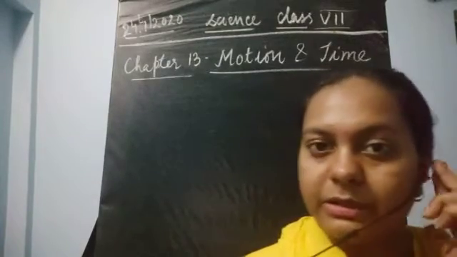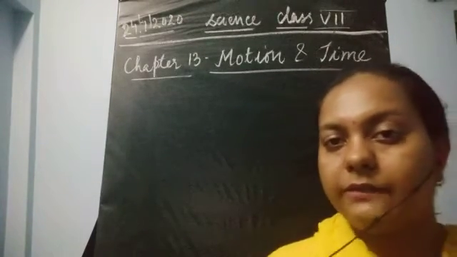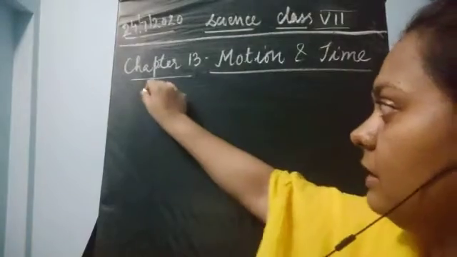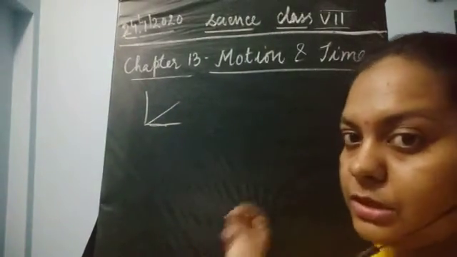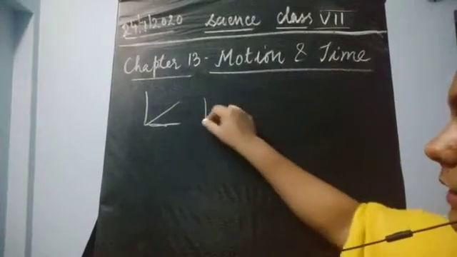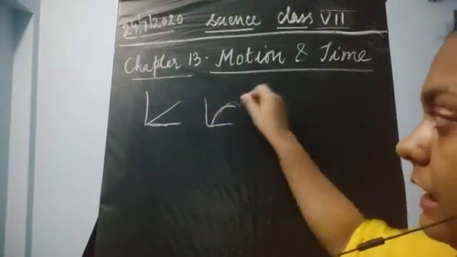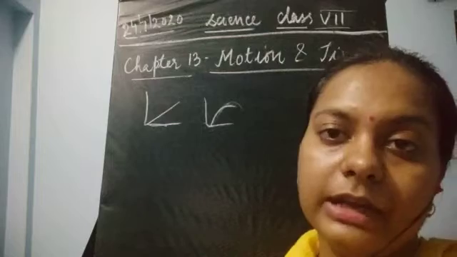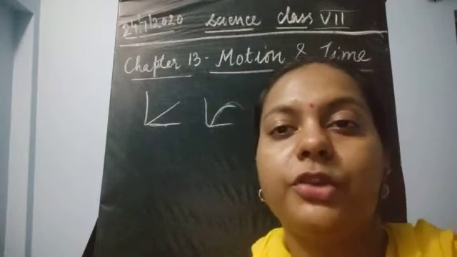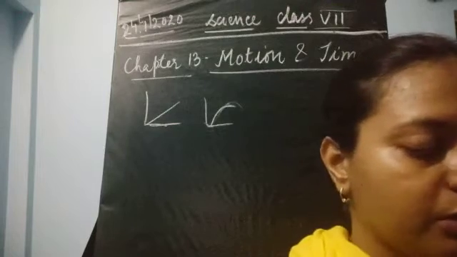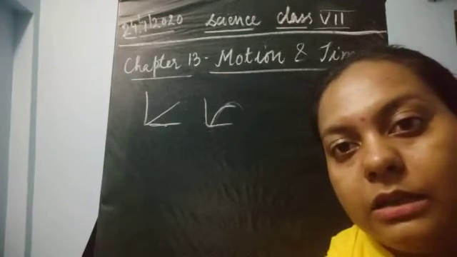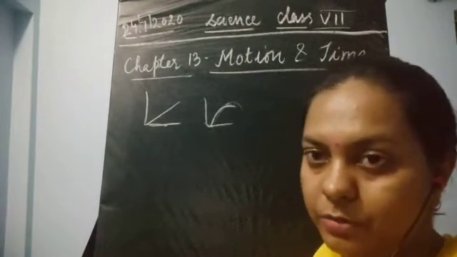Okay, so please remember that when an object has a straight line graph, it means it is showing uniform motion, and if an object has a non-straight line graph, a curved line, it means it is showing non-uniform motion. Okay, so this was about what we have seen in uniform and non-uniform motion.